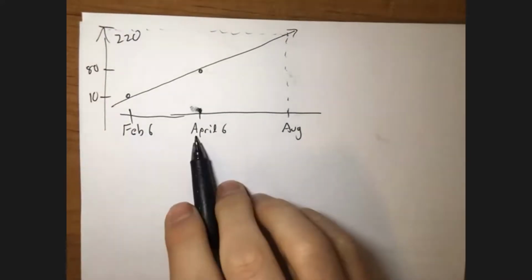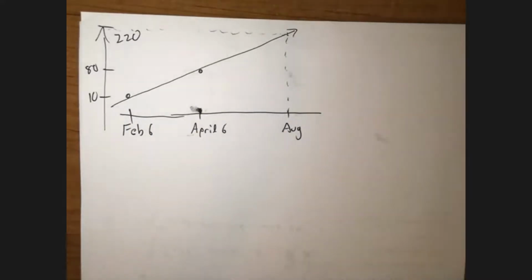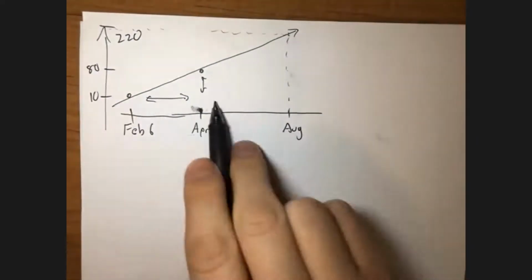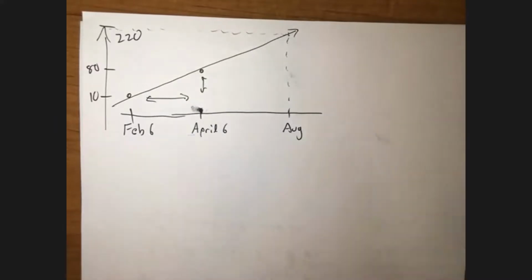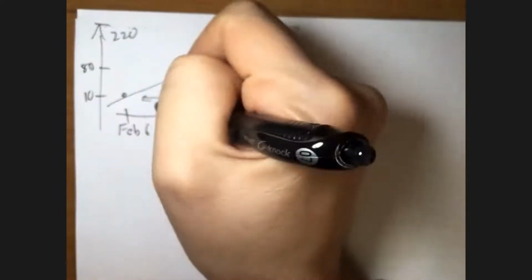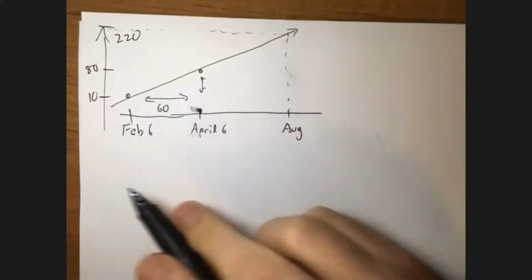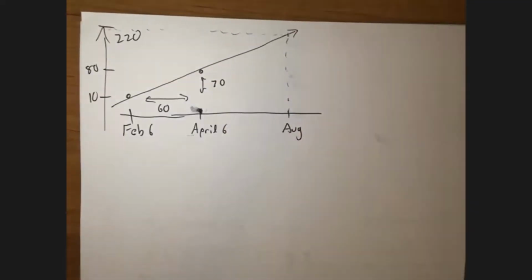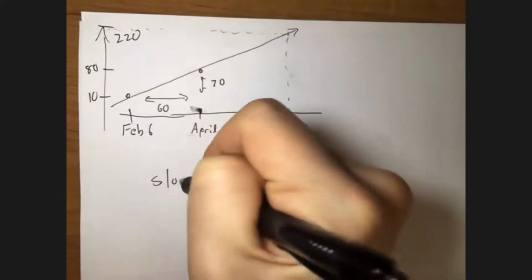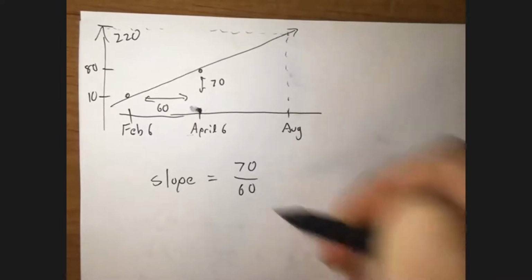Maybe we should do the math just to see how it works. What's the slope of this line? Well, the slope of this line is rise over run, right? So what's the run? Well, February, March, April. That's 2 months, so that's about 60 days. And what was the increase? Well, it went from 10 to 80. So that's 70. So what Stephen did is he said, well, the slope of this line is 70 degrees in 60 days.